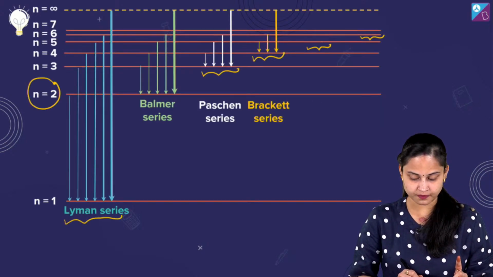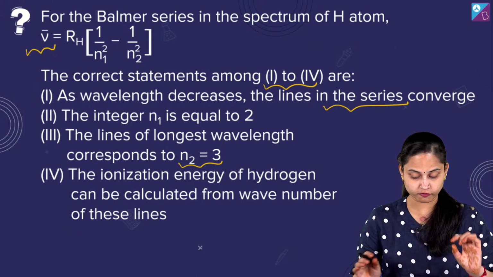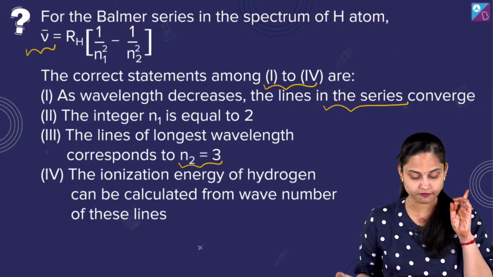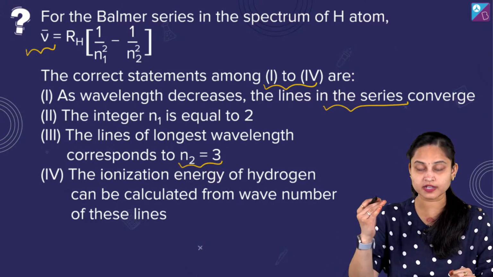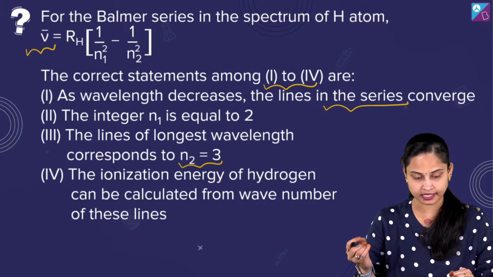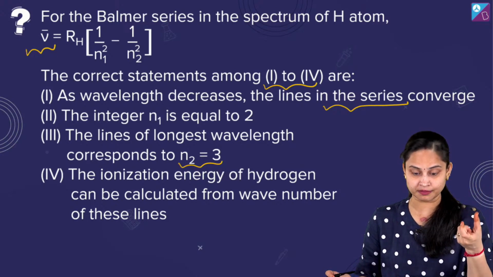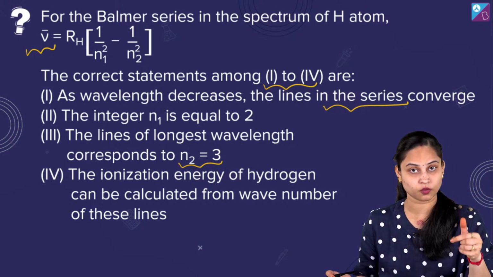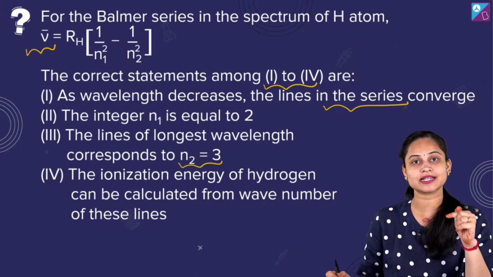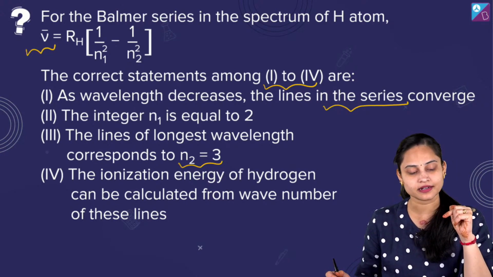Moving ahead, let's talk one by one about the statements given to us. I'll show you the question again. Here is the question, and I'll be discussing it one by one. First of all, let's discuss the very first part: as wavelength decreases, the lines in the series converge. If I talk about the wavelength decrement and the lines in the series converge, I'll say it's the correct statement.